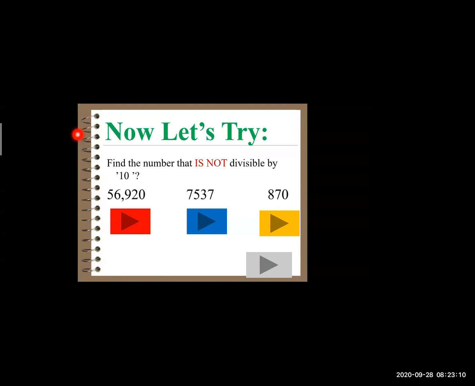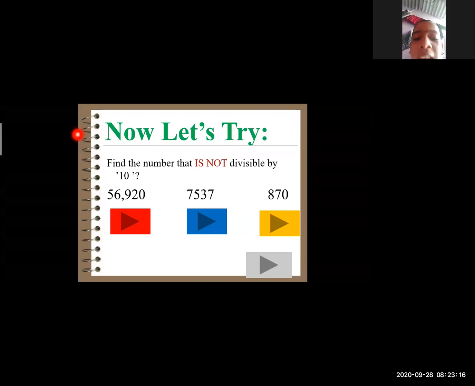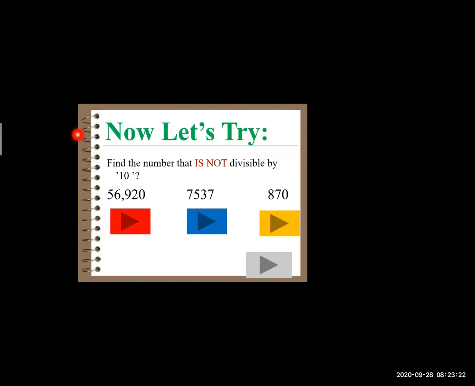Can you tell me the reason why it is not divisible by 10? Because sir, there was not a 0. Yes, in this number 7,537, there is no 0 in the units place, and because of which it will leave a remainder of 7, which is contradictory to our test.